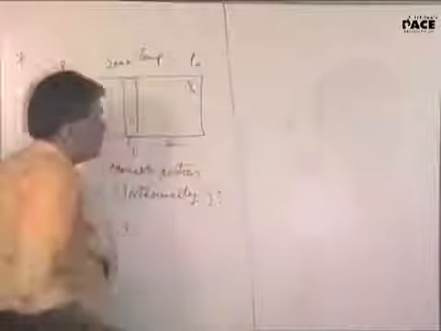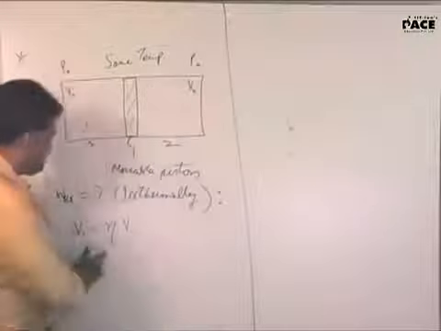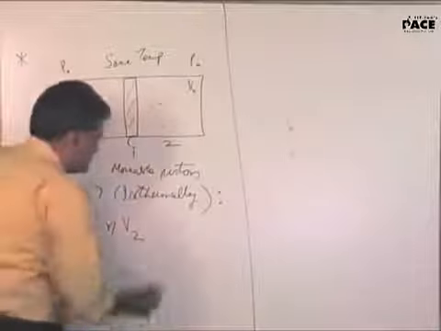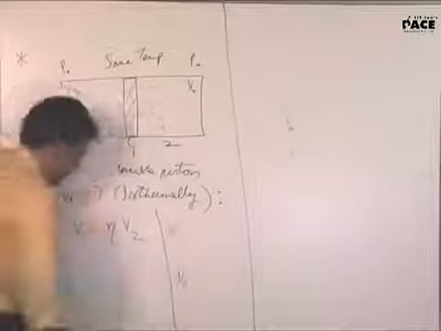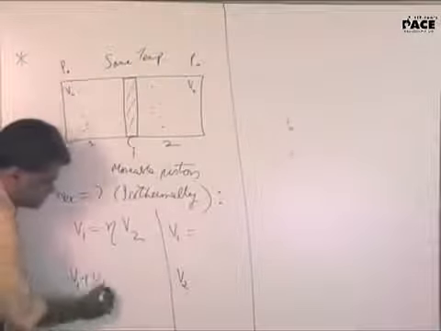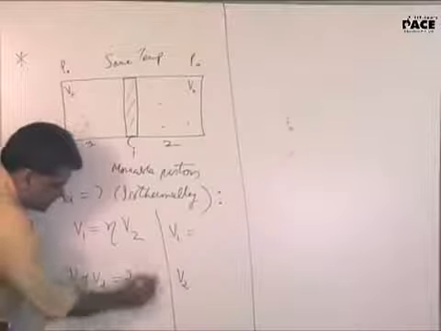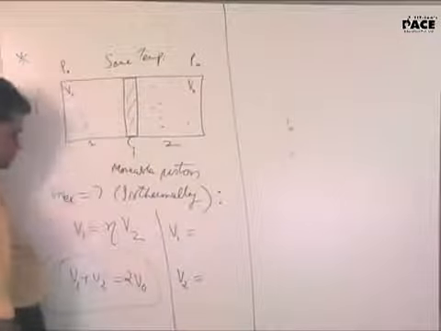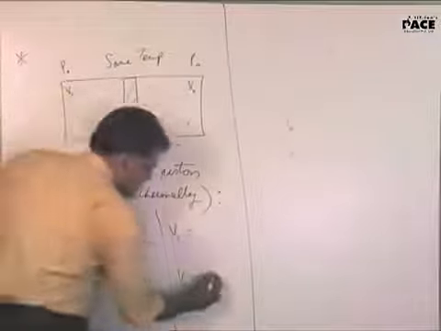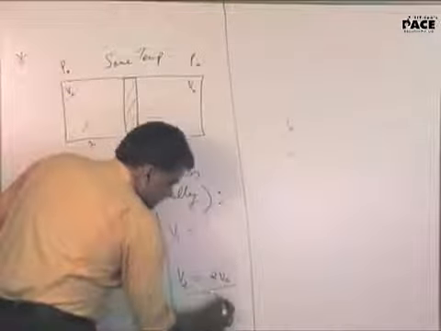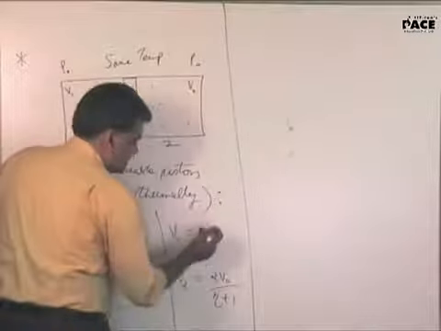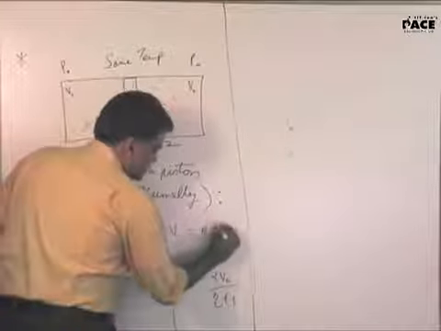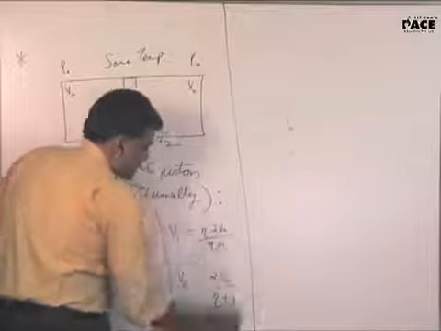That's the question. Now, before that, can you first of all tell me what is V1, V2 in terms of V0? 1 plus eta. Yeah, you can see that V1 plus V2 is 2 V0. So we can, of course, write V2 as 2 V0 by eta plus 1. And hence, V1 is eta times V2, so it is eta times 2 V0 by eta plus 1.